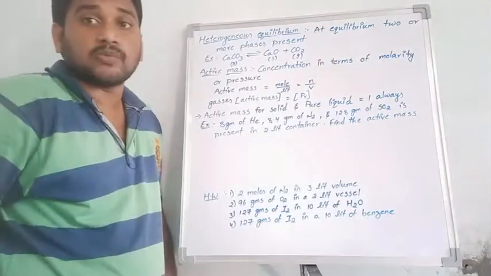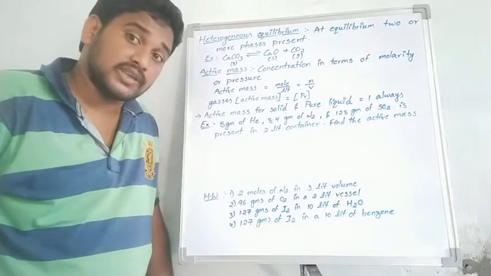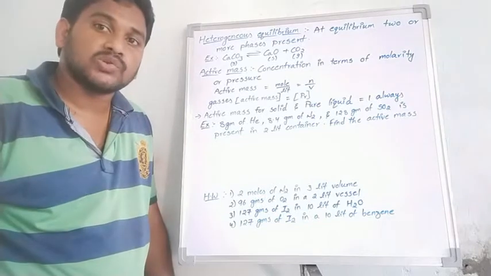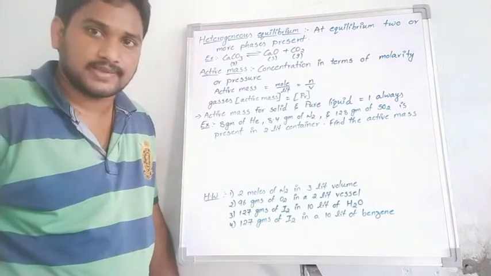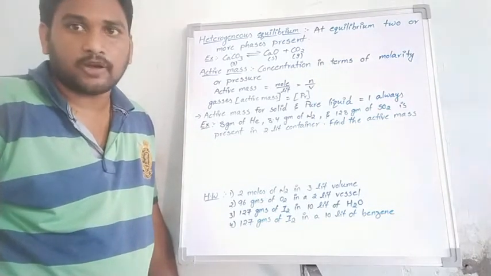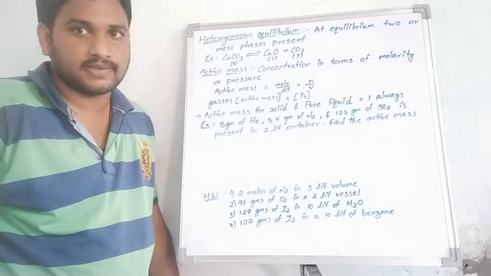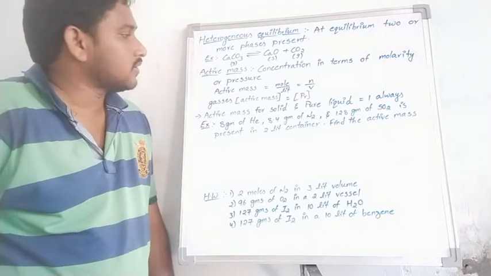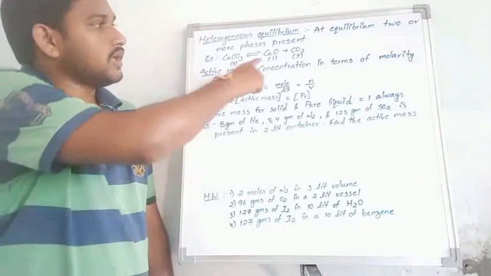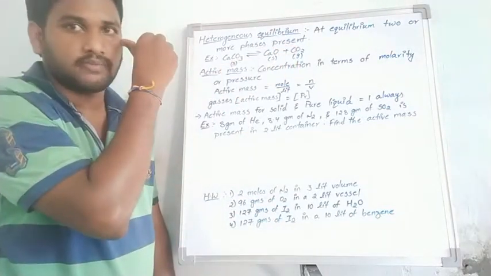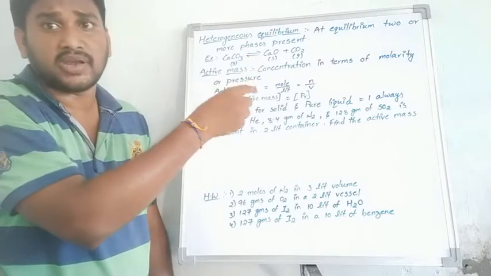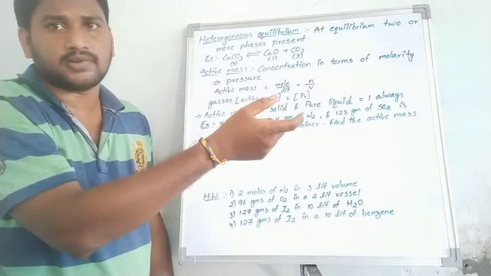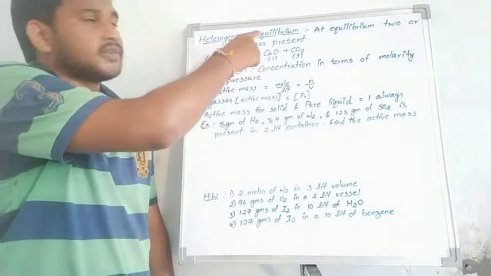Okay, students, one more point about heterogeneous equilibrium: in equilibrium, only reactions in a closed container are allowed, not in an open vessel. Is my point clear? Only a closed container or closed vessel is allowed. If you take an open vessel or open container, it is not allowed in heterogeneous equilibrium.